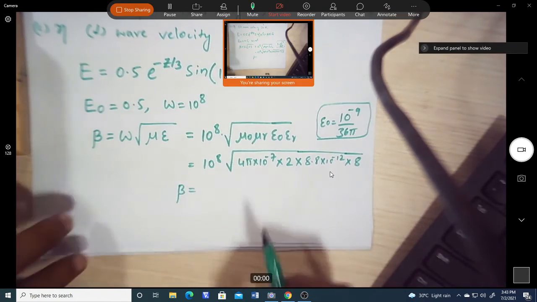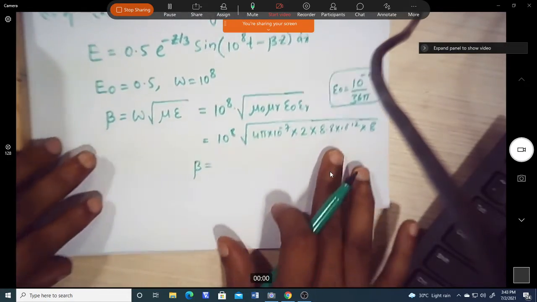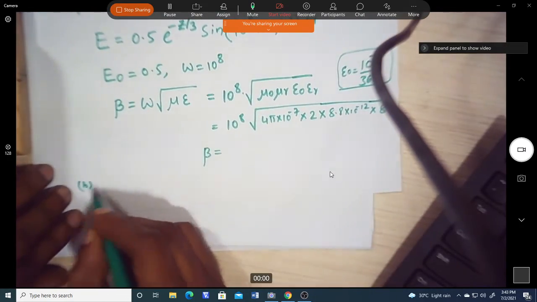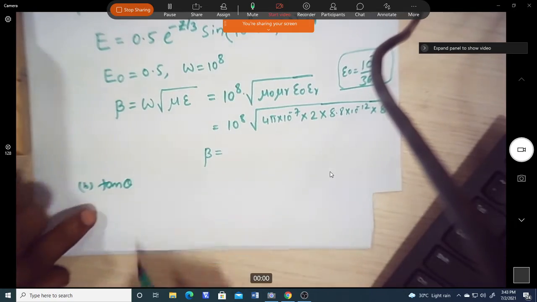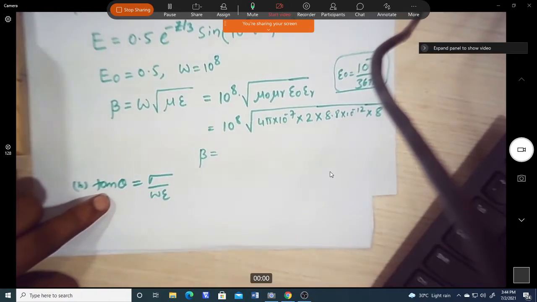Okay, so you can calculate whatever value you are getting, and that will be your beta. Then the second one: we need to find the loss tangent, which is tan theta, given by sigma by omega epsilon.